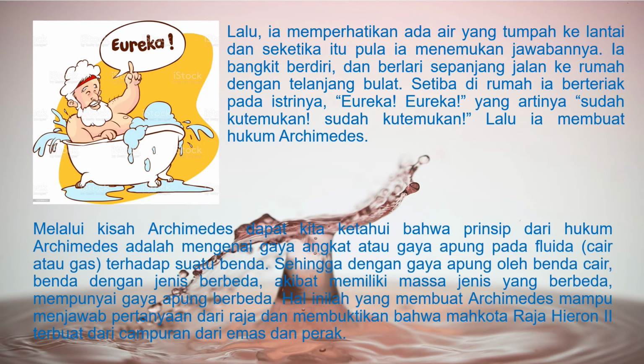Through Archimedes' story, we can see that the principle of Archimedes' law is about the lift, or buoyancy force, that a fluid, liquid or gas, exerts on an object. Objects of different types, having different densities, experience different buoyancy forces. This is what made Archimedes able to answer the king's question and prove that the crown of King Hiero II was made from a mixture of gold and silver.